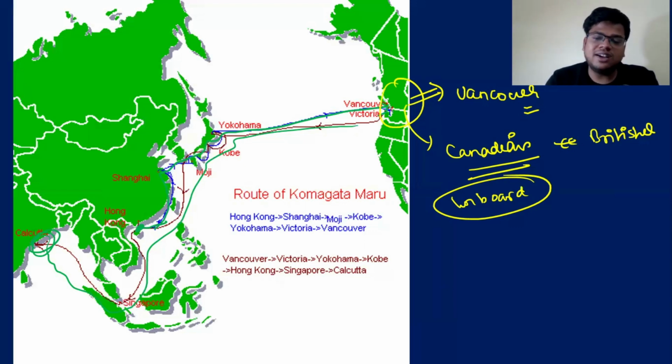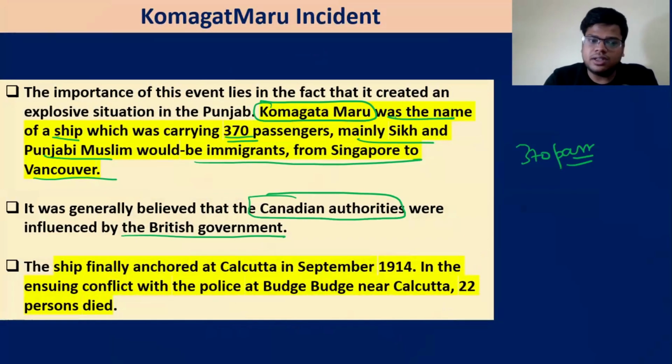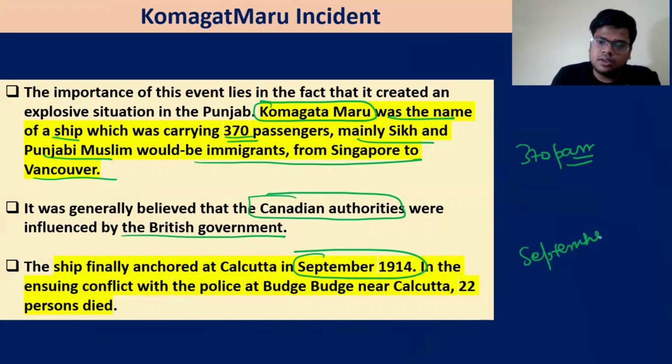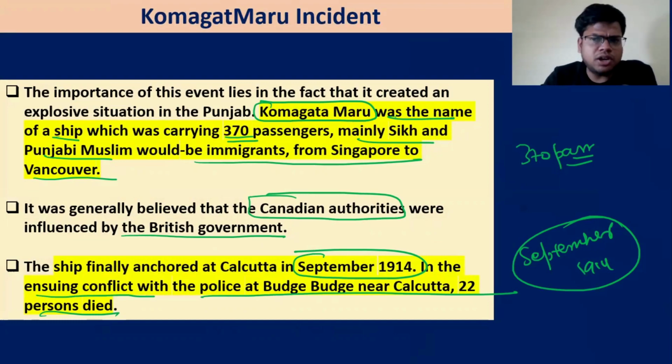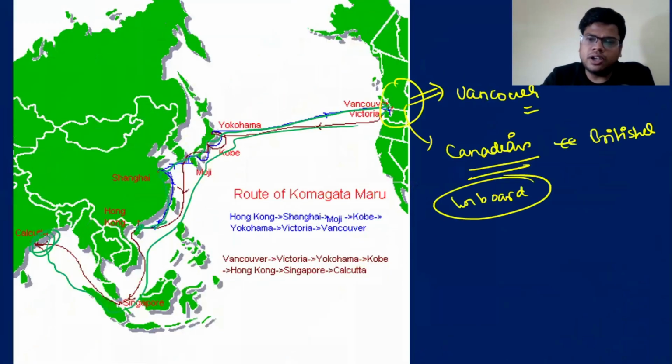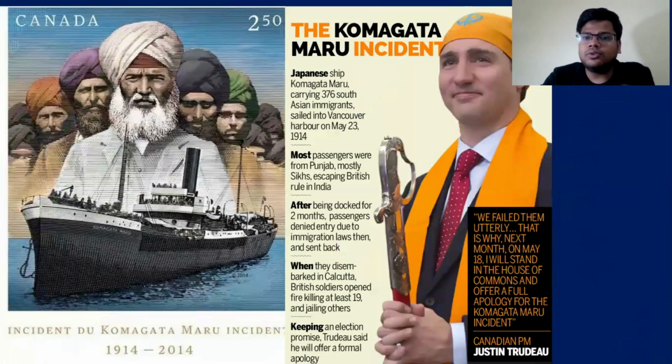So this was the incident which led to a lot of resentment among the Indians. The ship was finally anchored in Calcutta in September 1914. So this is one date that you have to remember: September 1914, ensuing a conflict with the police in Calcutta. When they reached Calcutta, obviously there was a lot of resentment, and the British authority knew there was bound to be a lot of violence when they reached Calcutta, and there was violence.